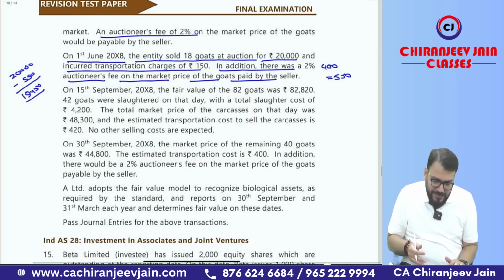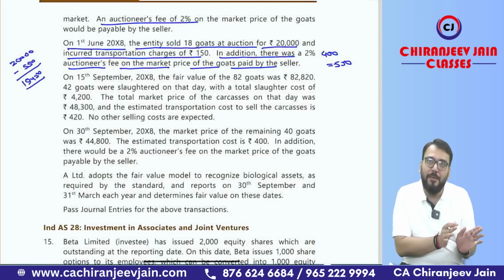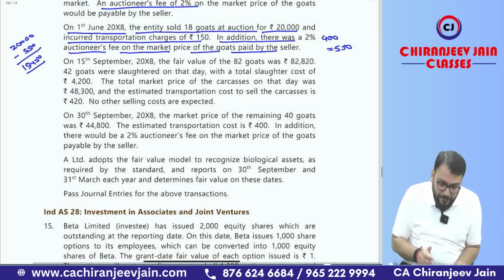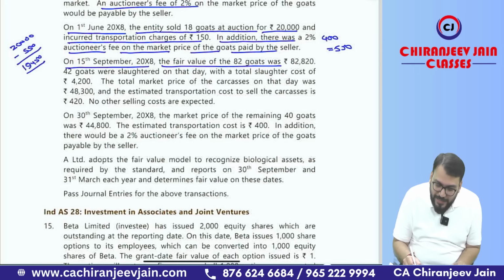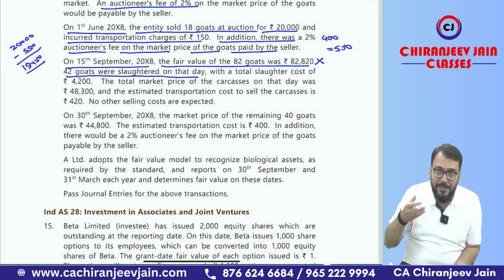Then after that, whatever is given, it is as simple as what we have done in your ICAI question. Means after that, no doubt will come. On 15 September 2008, the fair value of 82 goats was 82,820. This information is not relevant. 42 goats were slaughtered on that day. Means there is slaughtering of some of the goats.